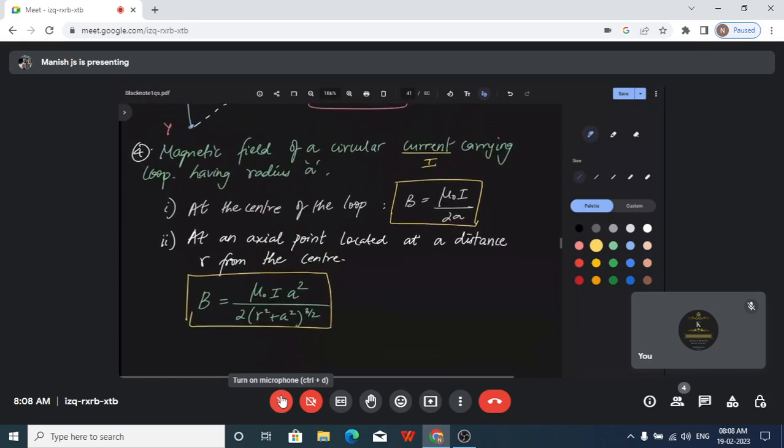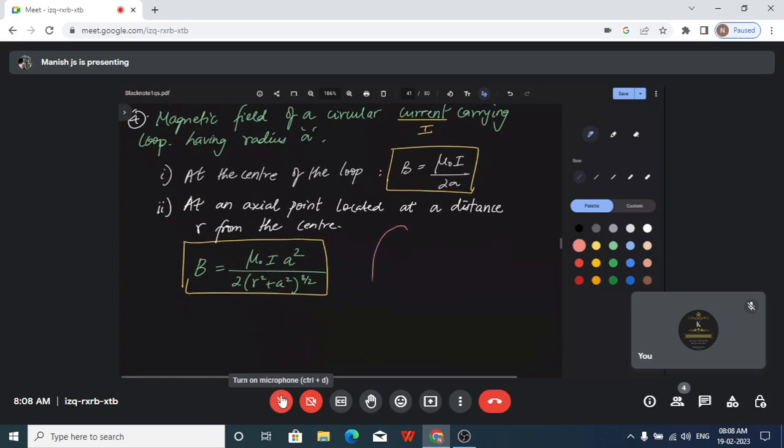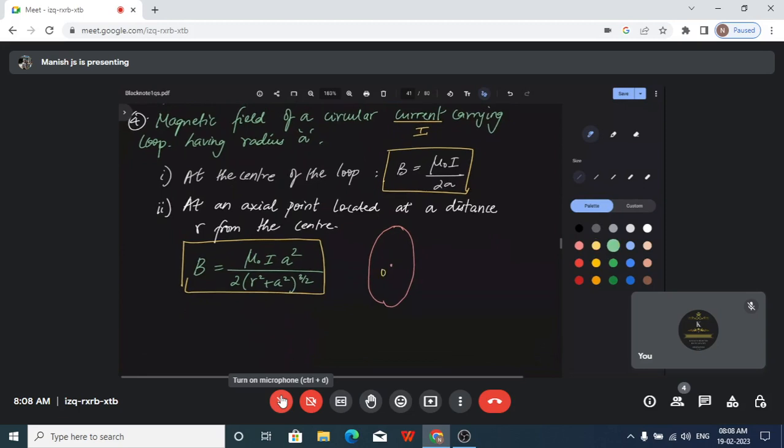So these are the formulas for a current carrying circular loop. These are the magnetic fields at the center and at the axis. Okay? That's it. So we will use these relations. When you see a loop, this is how the loop looks, and this is the center of the loop. Let me mark it as O. So at O, you will use the first formula.